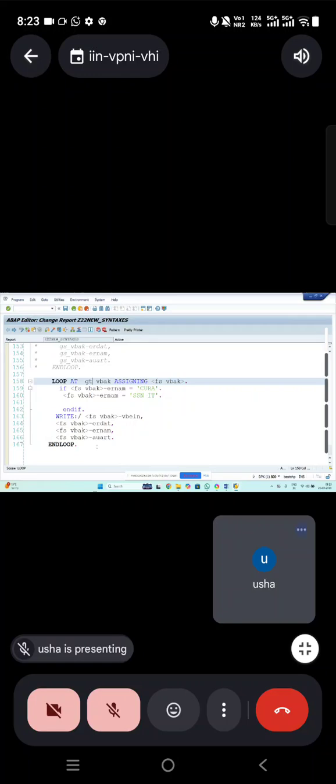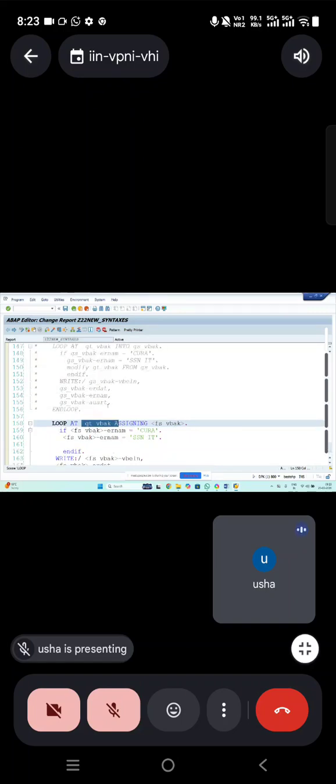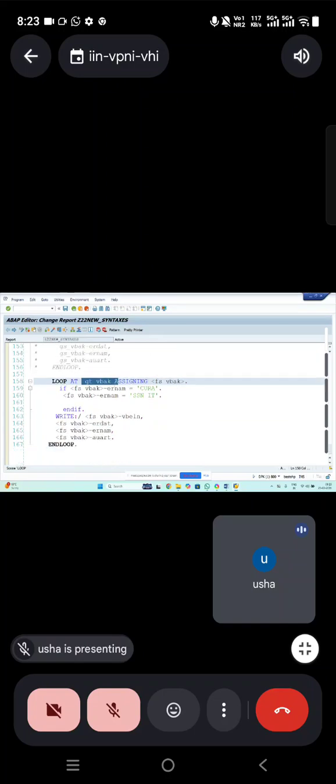So if I want to do some summation and all, then I want to keep it. Then yes, you can directly use the field symbol and use the summation. It is going to change it immediately in the internal table. No need of an explicit modify statement and all required to change the data.